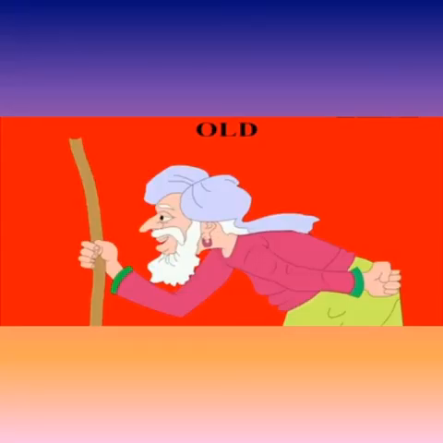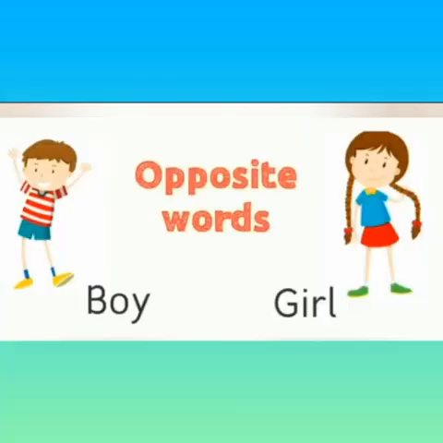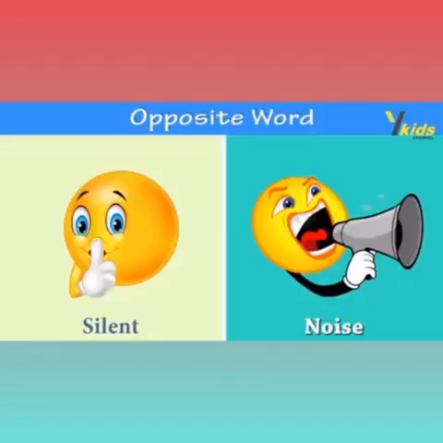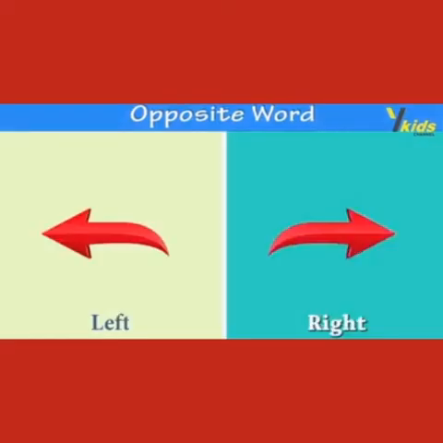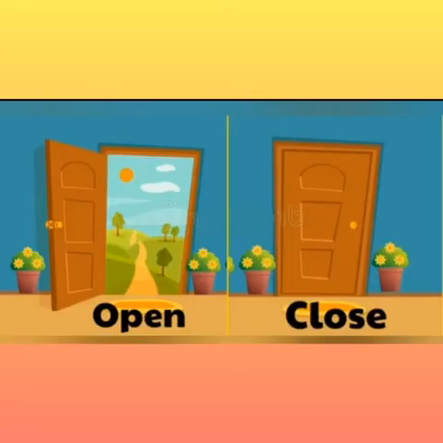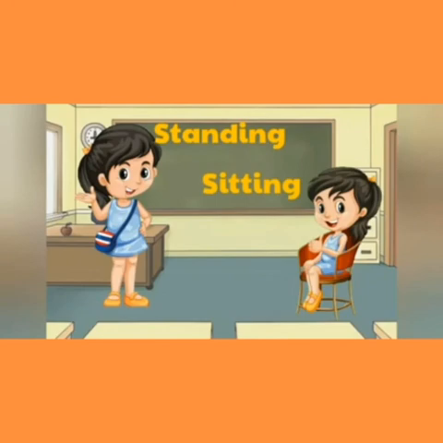Let's learn more examples. Old, young, boy, girl, hot, cold, silent, noise, left, right, happy, sad, open, close, wet, dry, standing, sitting.